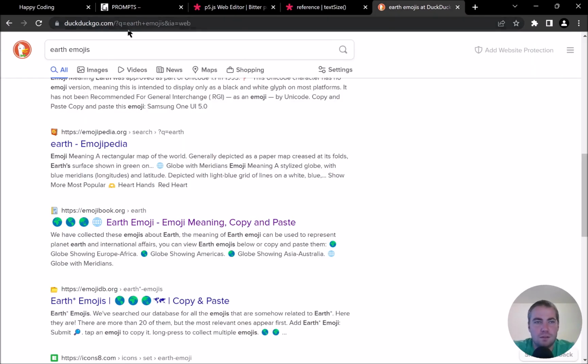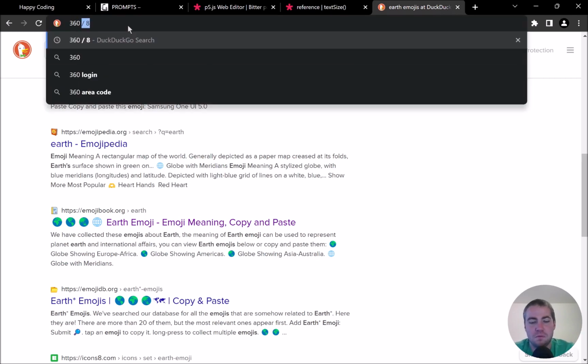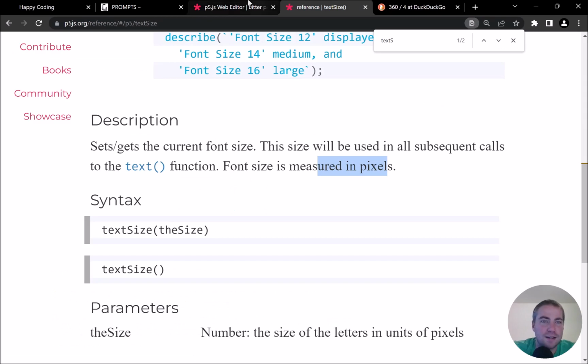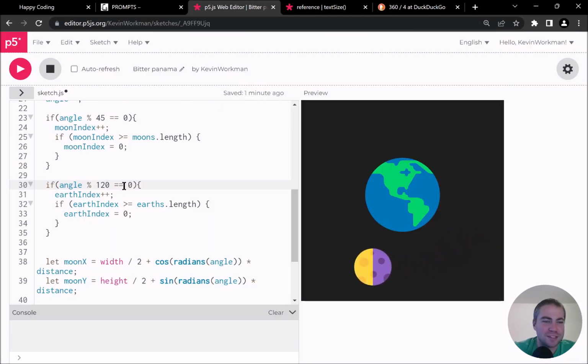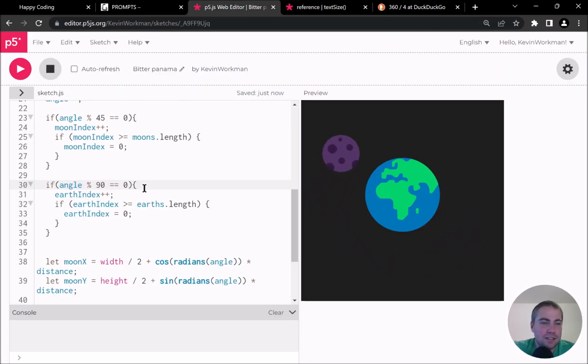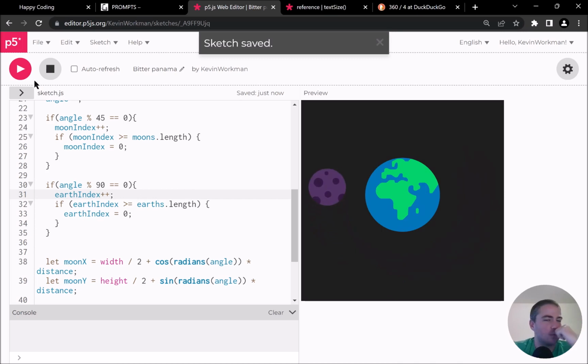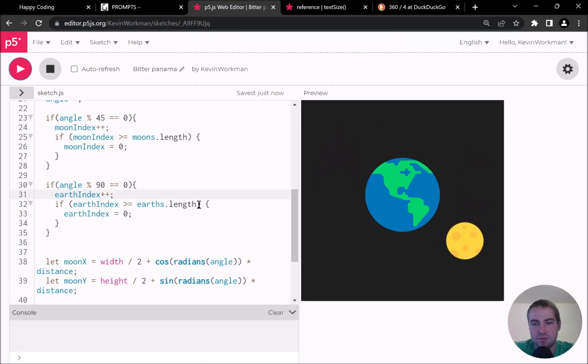80, 80 something. Pretend I knew that. 90, yeah. No, that makes sense. So yeah, of course it is. Okay, so 90, and now I expect basically the same thing, except I'll have an extra frame in there for the Pacific Ocean, which will just be blue. Let's see if this makes it feel any better.